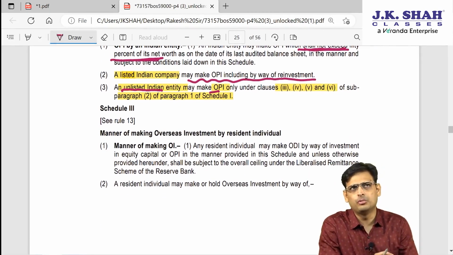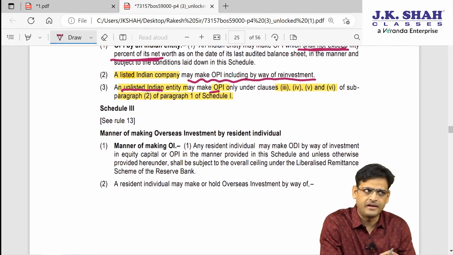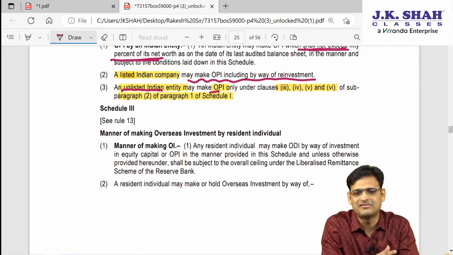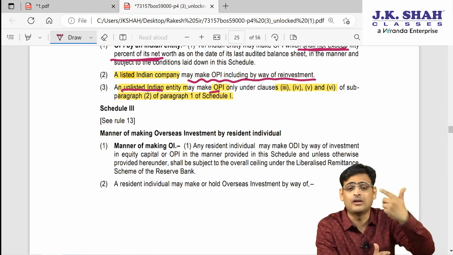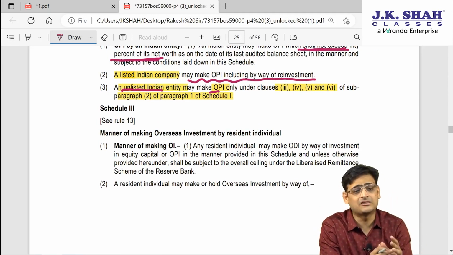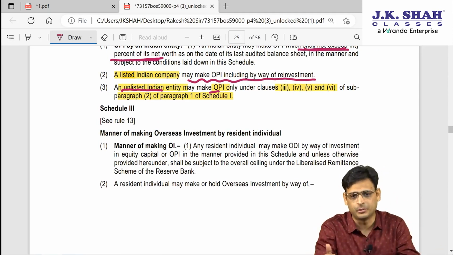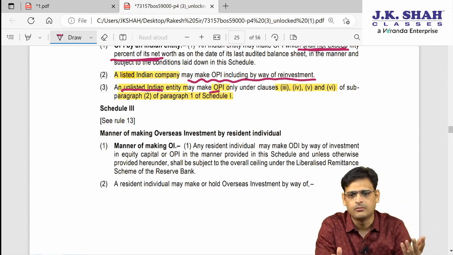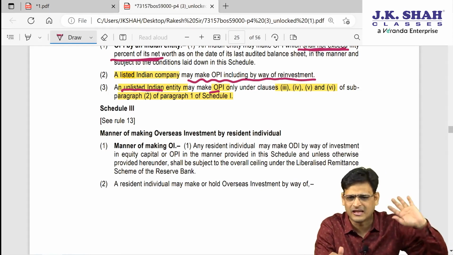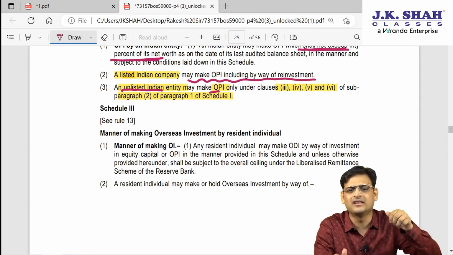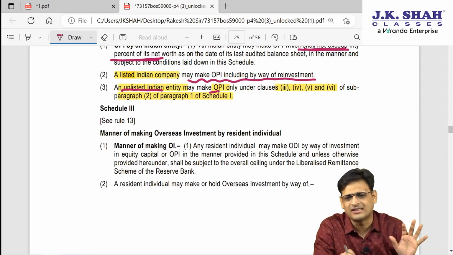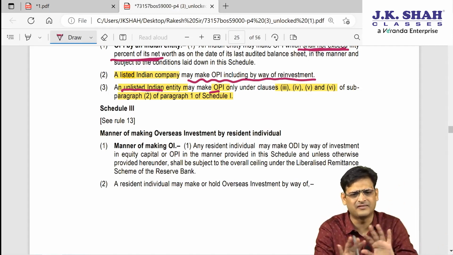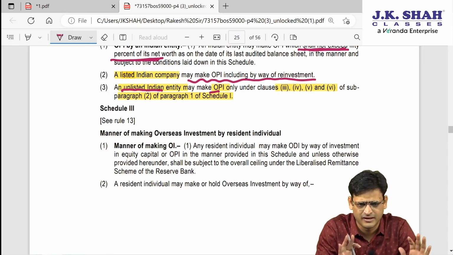As I told you again, the weightage for FEMA and the length of the chapter is very big. Plus this is just one topic of the entire FEMA, and that's why I'm not trying to dig too much into it. I'm just explaining it in the basic form so that it is sufficient from the exam point of view. They will not dig into it in the exam. They will just ask you the straight provisions, so you just have to understand it at face value and write it in the exam.